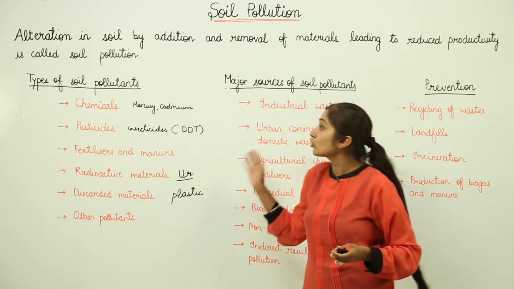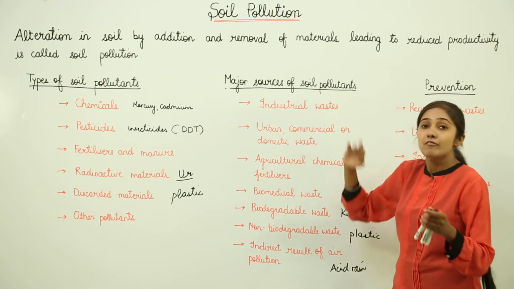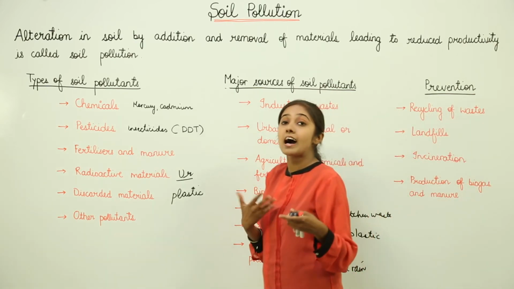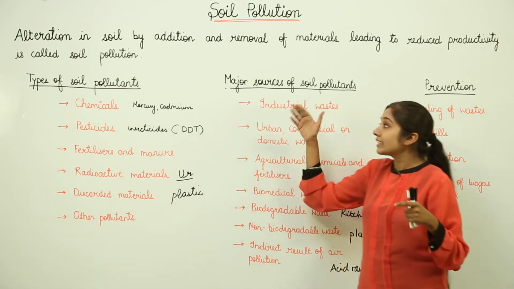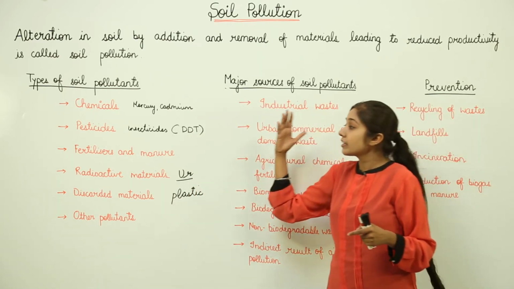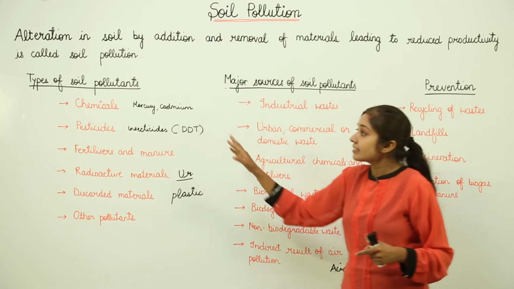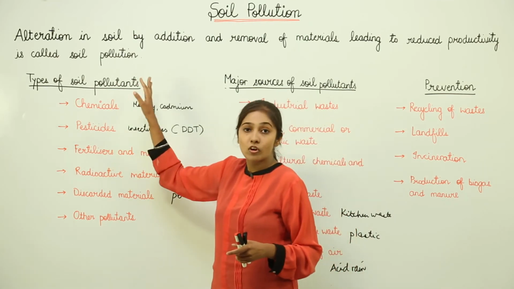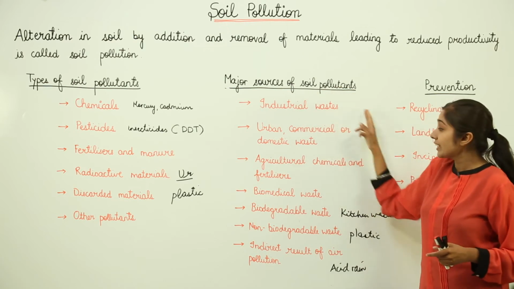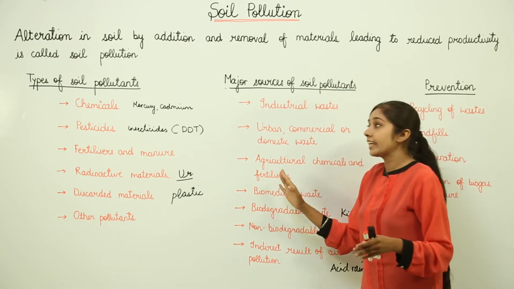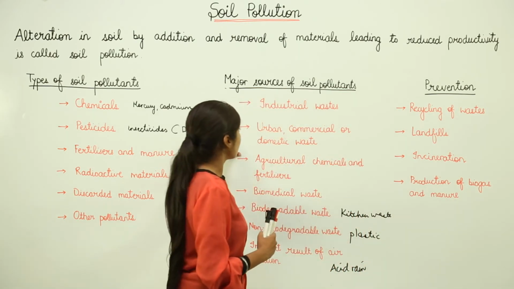You can combine both of these, types of soil pollutants and major sources of soil pollutants, when you write an effective answer when it is asked in the examination. So whenever a question comes where you are going to discuss soil pollutants, you can combine both of these aspects, right? Because they are interrelated. I have just mentioned what the types of soil pollutants are, and I have listed the major sources of soil pollutants. You can explain it in your own words, and it's quite easy, I guess, because you have been reading about pollution from previous classes, from junior classes also.